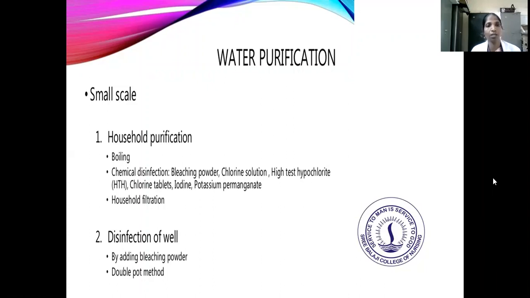Water purification on a small scale is household purification. In household purification we can use boiling and chemical disinfection. Chemical disinfection uses bleaching powder, chlorine solution, iodine, hypochlorite, chlorine tablets, potassium permanganate and household filtration. And the next is the disinfection of the well, by adding bleaching powder and the double pot method.